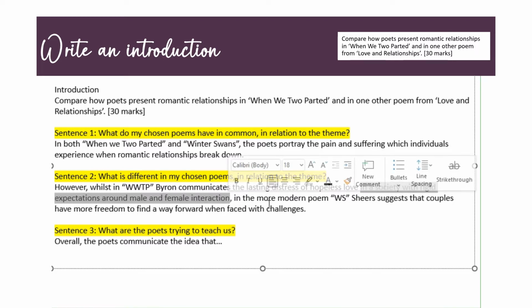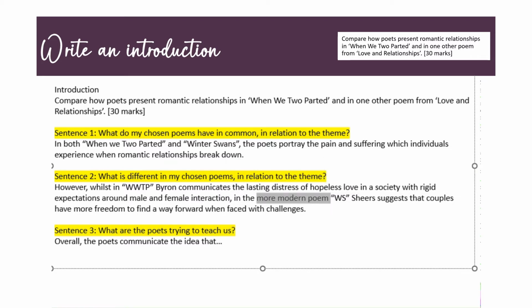And then here we're thinking about the more modern poem, when couples are able to spend time together without a chaperone or without people suggesting that there's anything kind of nefarious going on. So we're looking at the context there as well as the themes of the poem. That's not necessary, but it's a nice touch to add in.